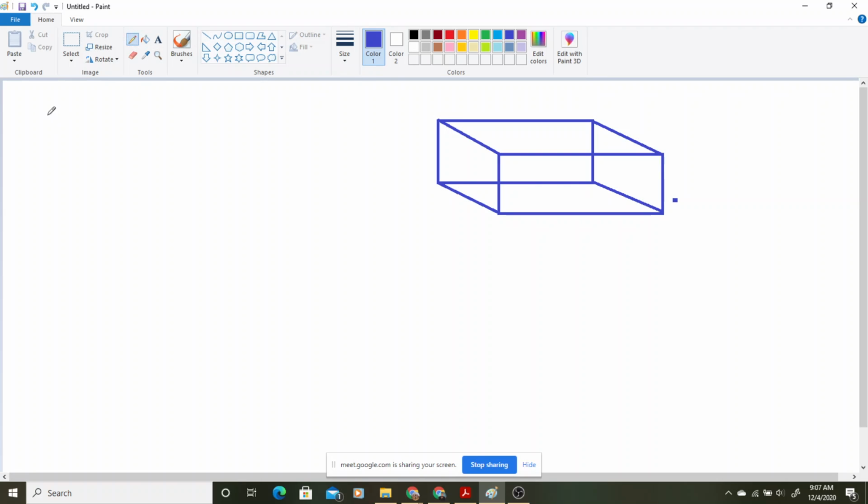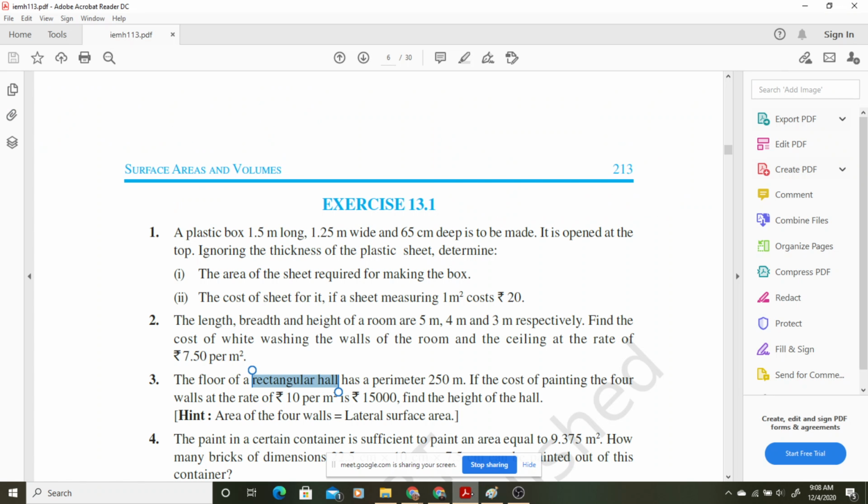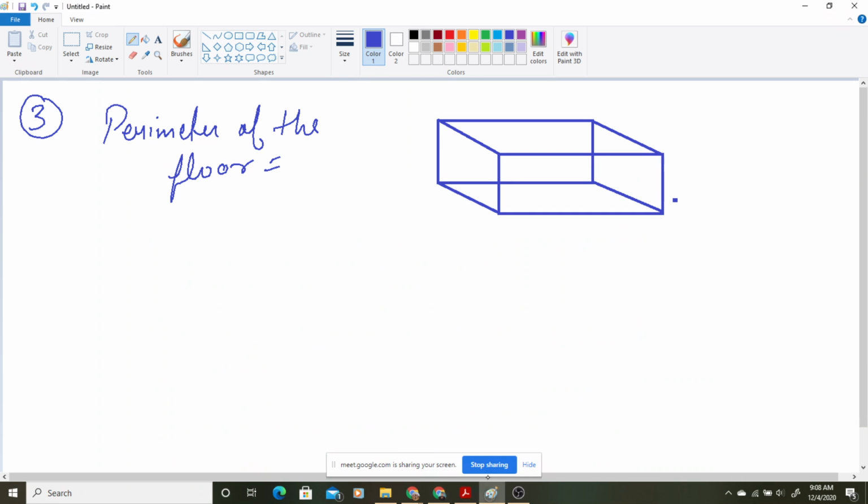We are given in the question the perimeter of its floor. How much is it given to us? 250 meter. Okay, so we can write 250 meter. Now just think in your mind, this is length, breadth, height.